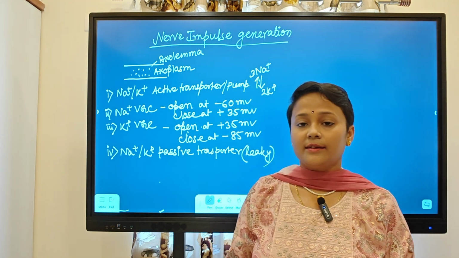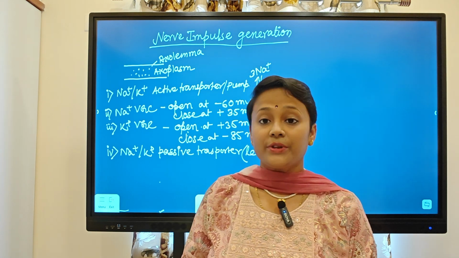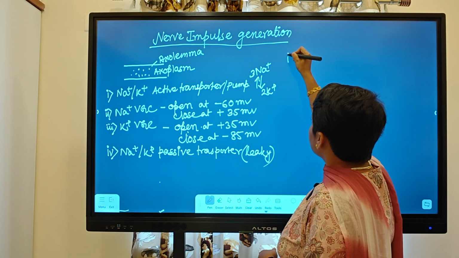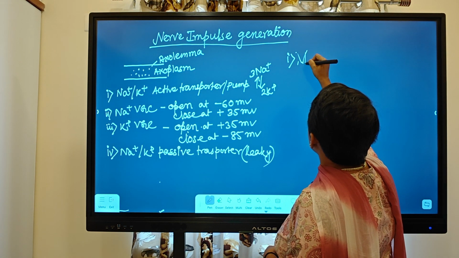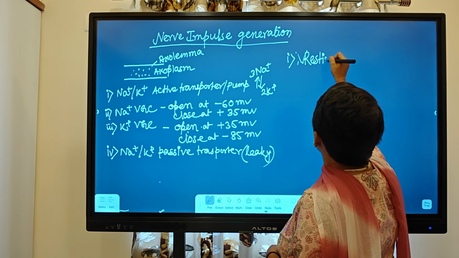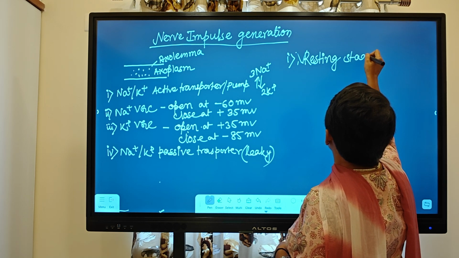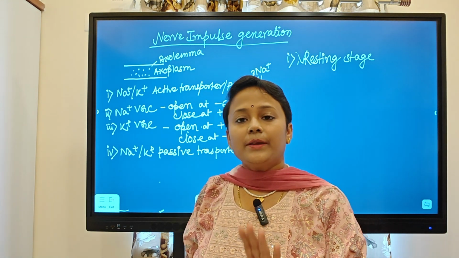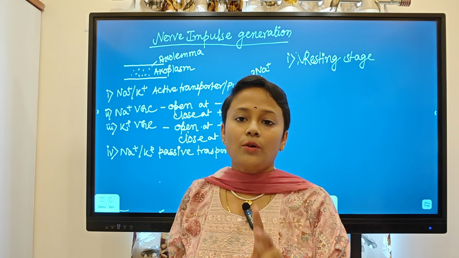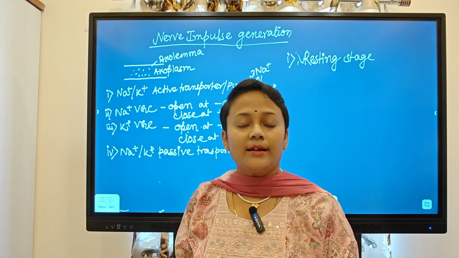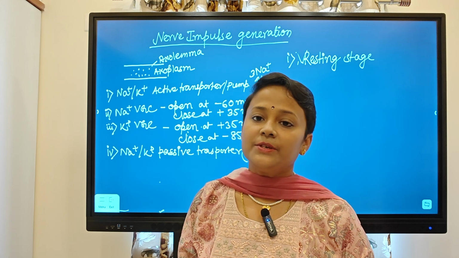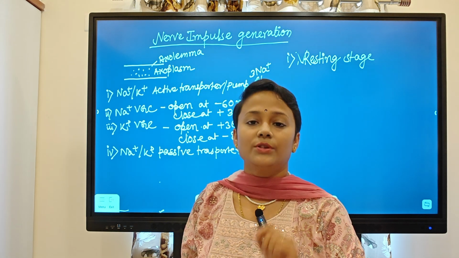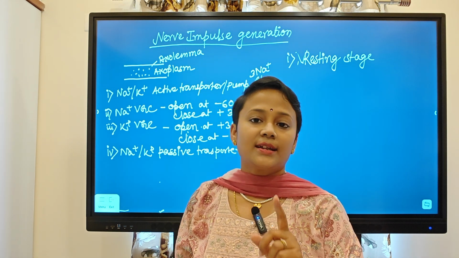Now let us understand how the electrical current or the potential difference will be generated, right? So first of all, the first stage is called resting stage. Resting stage means when there is no nerve impulse generation. That time will be called resting stage. Now don't think that in the resting stage the membrane potential will be zero. Actually, it will be maintained at minus 70 millivolt and that potential will be called the resting potential.